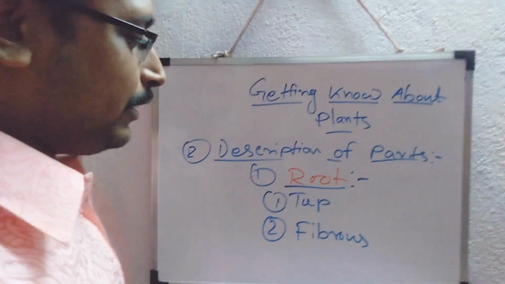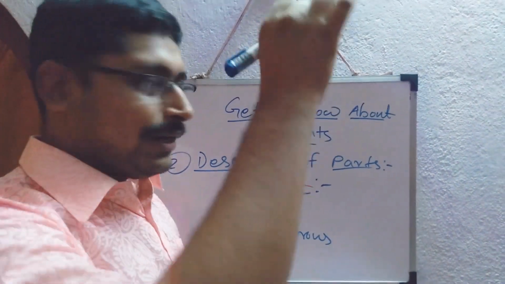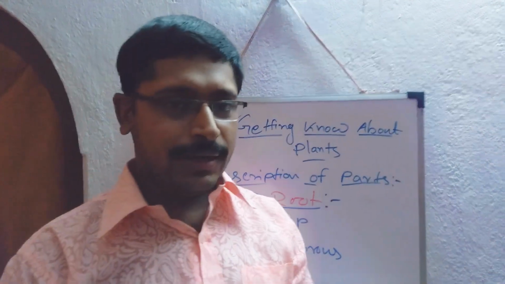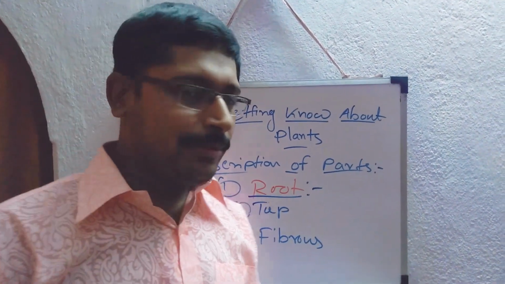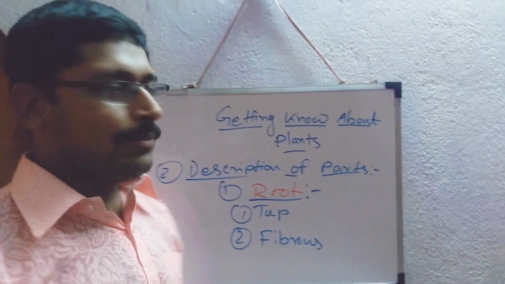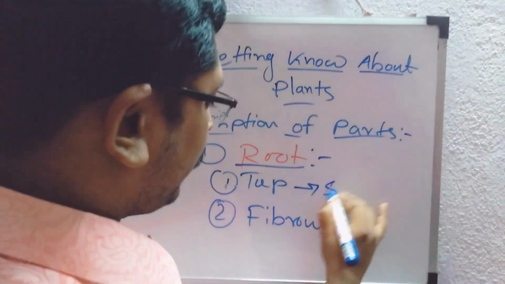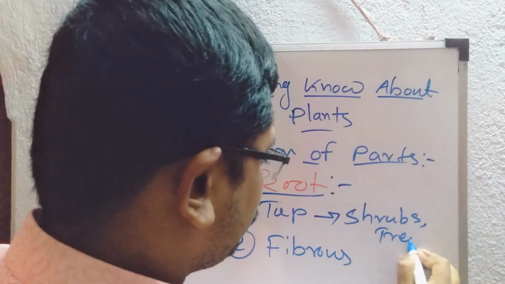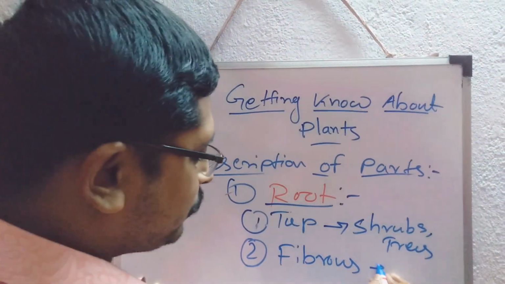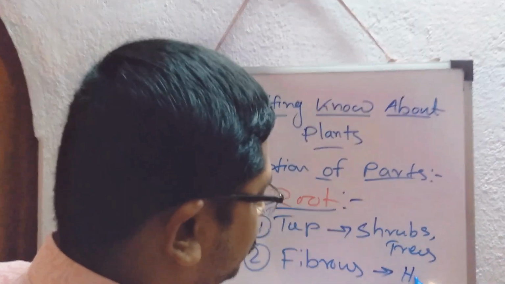Tap root is present where there is a single main root, and alongside the main root there are some branches visible. The tap roots are much more prevalent in shrubs and trees, whereas the fibrous roots are much more prevalent in case of herbs.